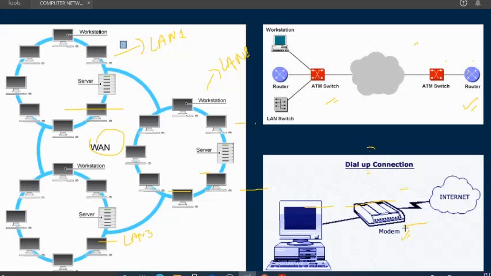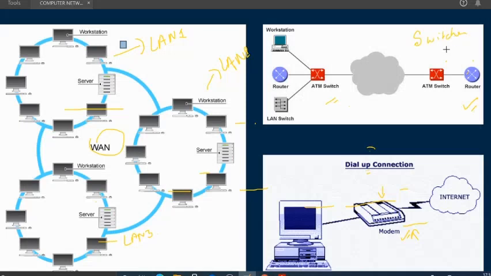Here you can see the modem is also used as a transmission media. Here you can see network devices used, that we have seen in the previous slide. I have also told you that we are going to see all these network devices in more detail in our further videos. So this one is for switched WAN.